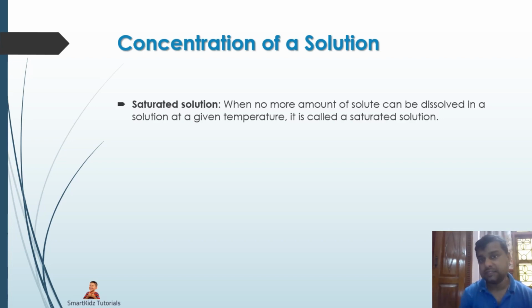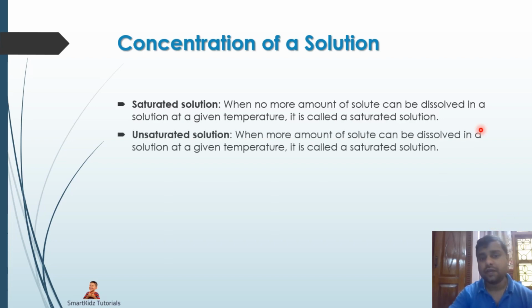That comprises the concentration of our solution. So a solution, depending on how much sugar has been dissolved in a particular solvent, can be classified as being a saturated solution or an unsaturated solution.